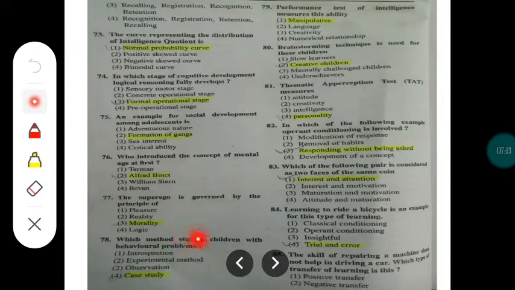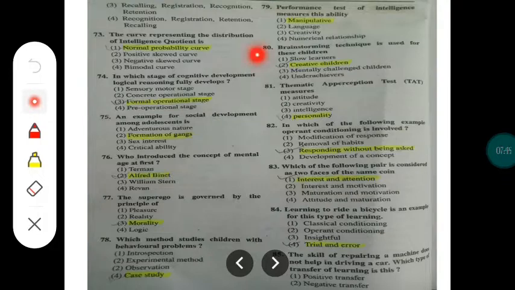Which method studies children with behavioral problems? In the case study, we take particular students and study their problems. So here the correct option is the case study only. Option 4 is correct. Question number 79. Performance test of intelligence measures this ability. So here you have to measure the manipulative ability of the students in the performance test.